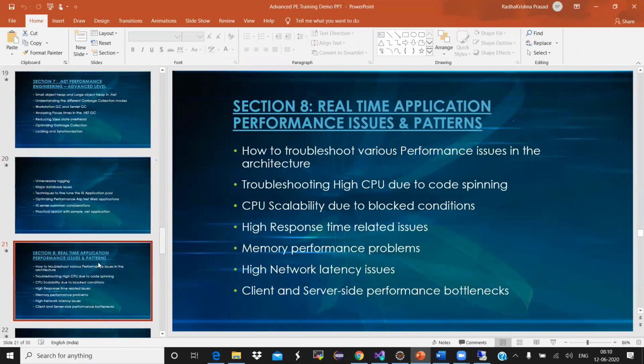If you talk about section 8, we are talking about the most common things: high CPU, the reasons for high CPU spinning, the problems from inefficient code, the problems from the architecture, the performance issues that are involved from different areas of the architecture. If you take web app and DB servers, are you using the right web application server? Are you using the right database server? How are they configured? How to scale the CPU or memory every time you see high memory utilization or high CPU utilization?